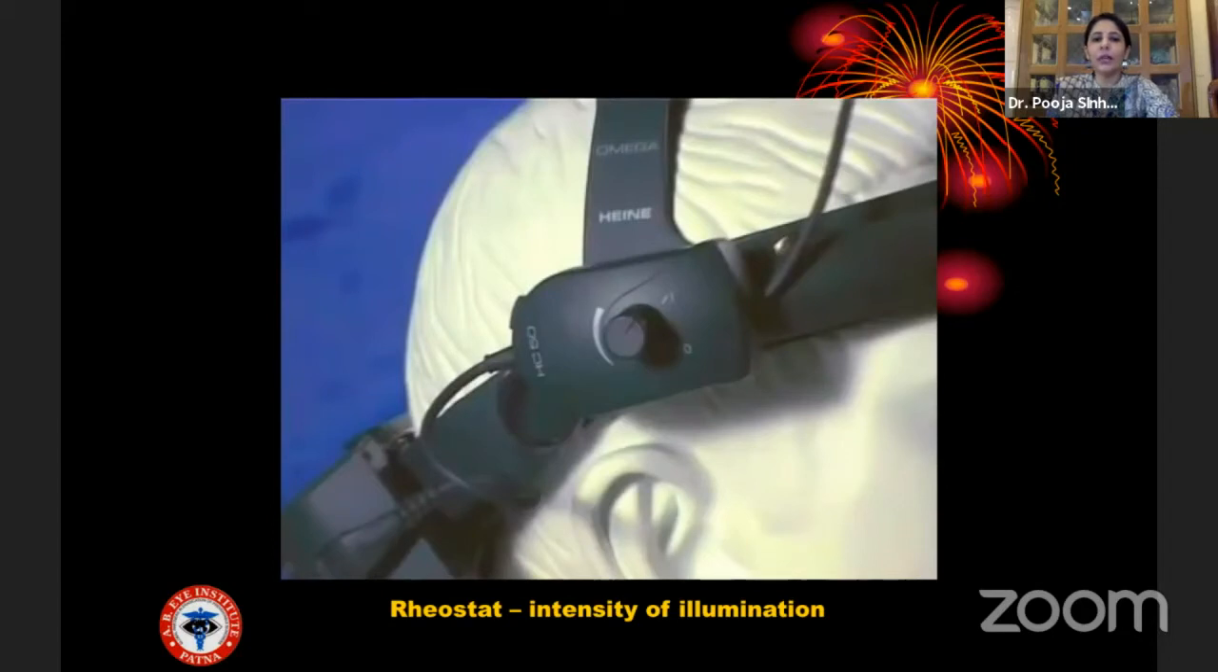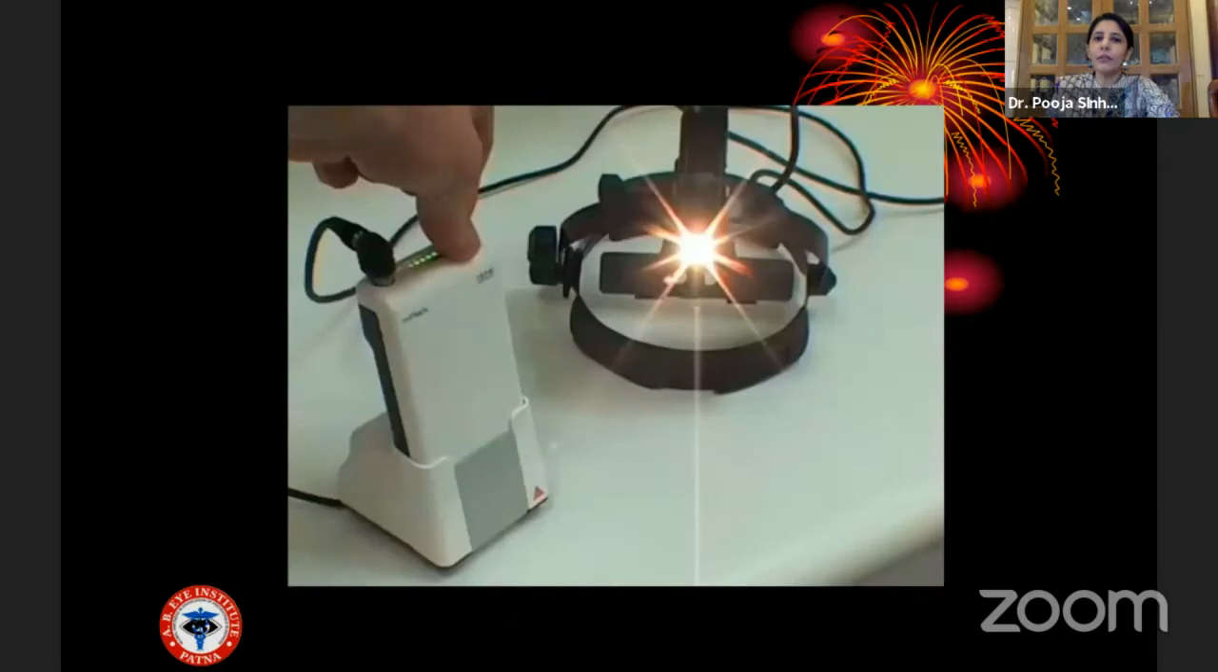Next, we come to the rheostat, which controls the intensity of illumination. We must remember that the illumination should not be at the brightest because that will create a dazzle effect and the patient will not be comfortable. The patient will keep squeezing his eyelids and the procedure will become more and more difficult. So always keep it medium and comfortable for the patient.